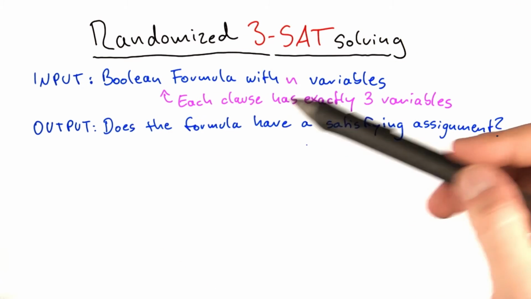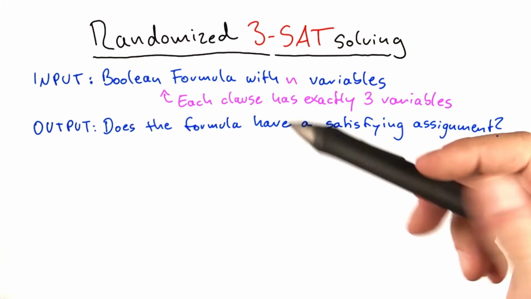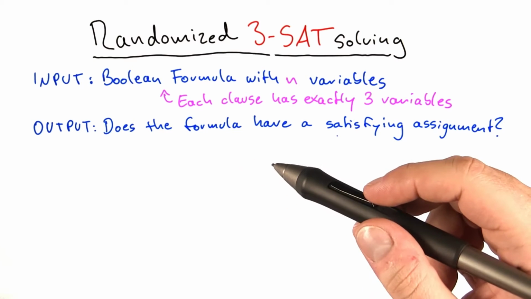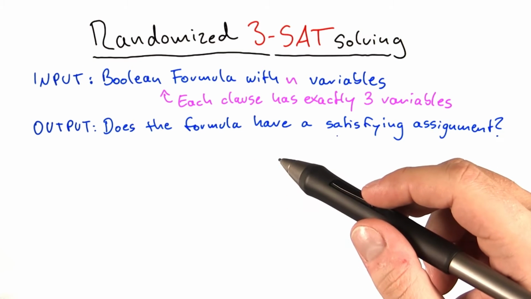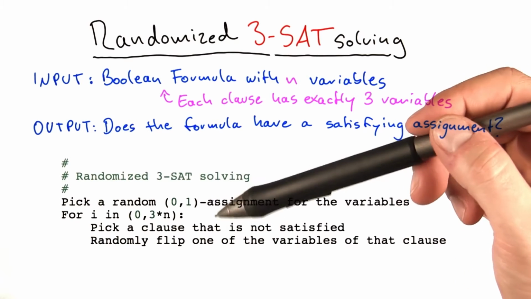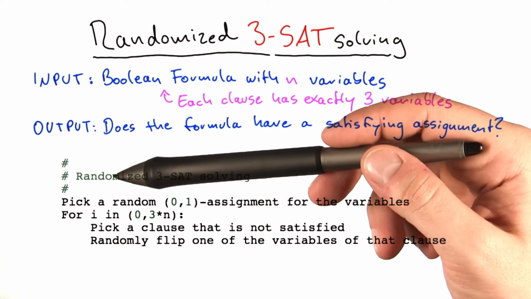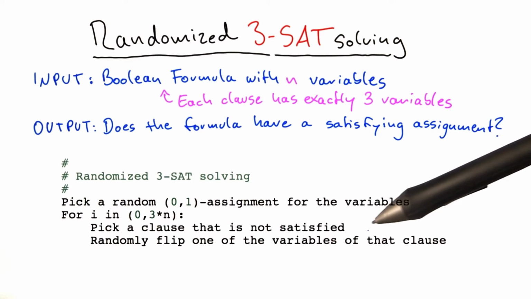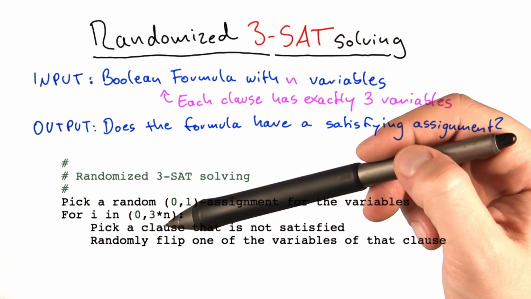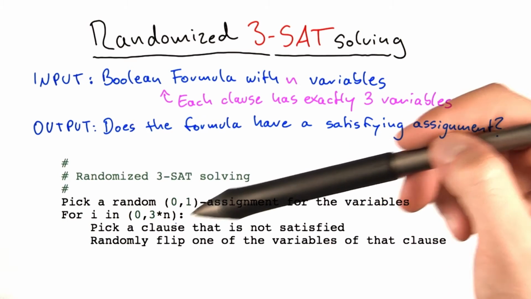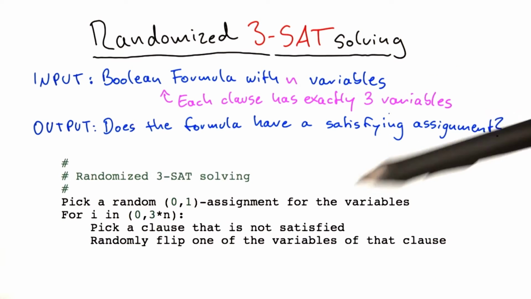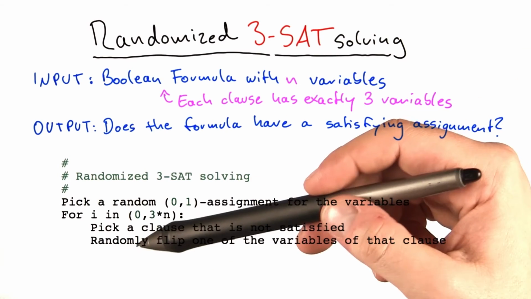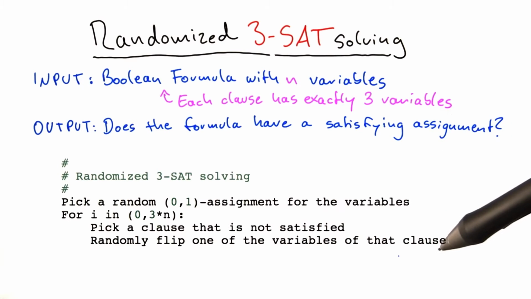So how can you use randomness to solve this problem? Well, there's a very simple and in my mind very elegant algorithm that in 1999 was proposed by Uwe Schöning to solve a 3-SAT instance with n variables. So this is the algorithm, and as you can see it's really quite simple. You start out by picking a random 0-1 assignment for the variables, and then you go into a loop that iterates 3n times, where n is the number of variables. And what you do each time in the loop, you take one of the clauses that is not satisfied, and then you randomly flip one of the variables of that clause.